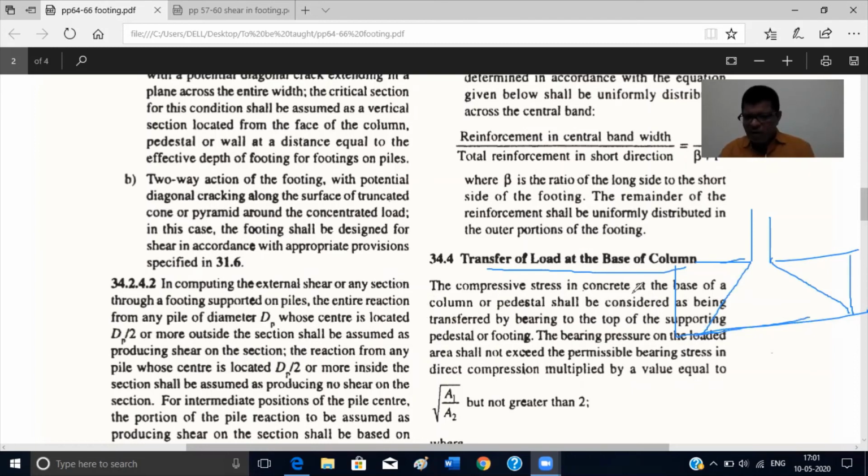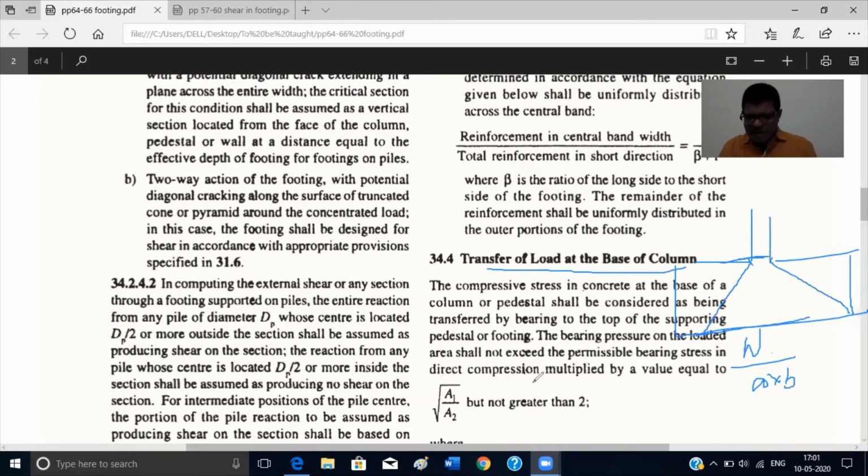The compressive stress in concrete at the base of a column or pedestal shall be considered as being transferred by bearing to the top of the supporting pedestal or footing. The bearing pressure on the loaded area shall not exceed the permissible bearing stress. This load will transfer through bearing here, so that means the load divided by A into B, the area of the column, is the bearing stress. The permissible bearing stress we will see on the next page.